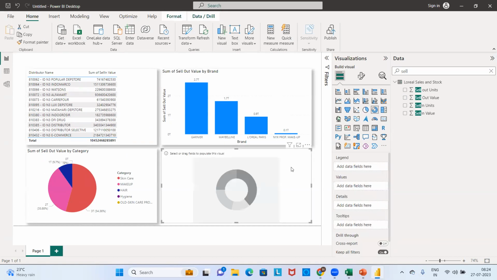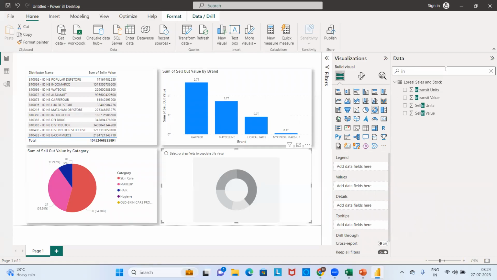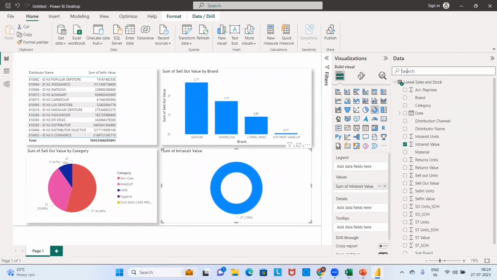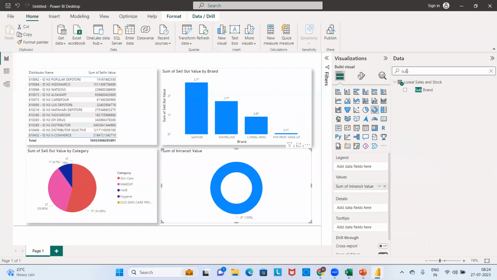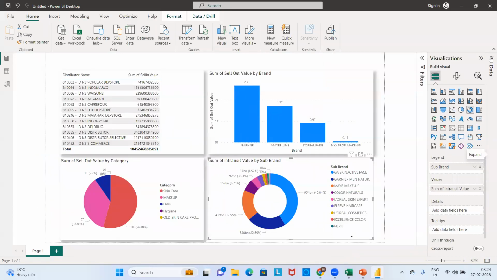And then what do I need to search now? I have to select in transit. Okay, so always try to keep the dimensions first and then the measures next. And then what is sub brand? Sub brand wise, just to see.